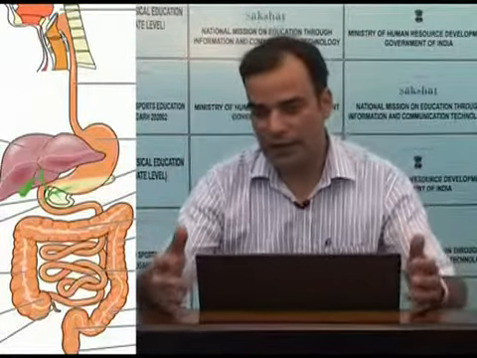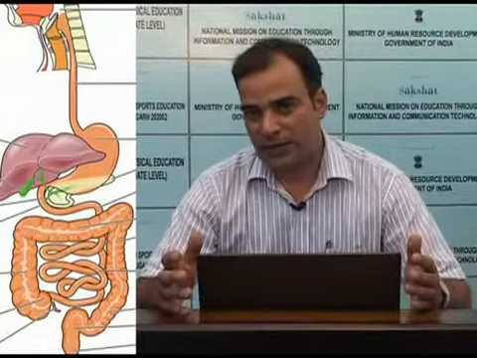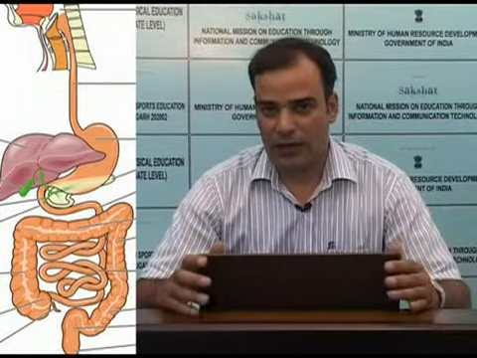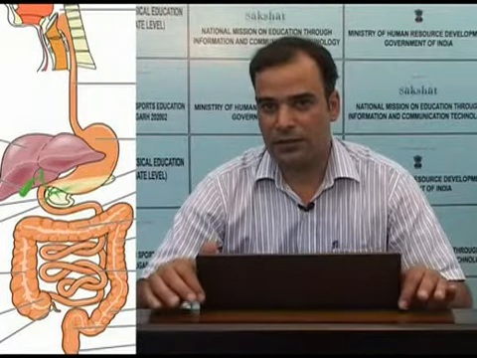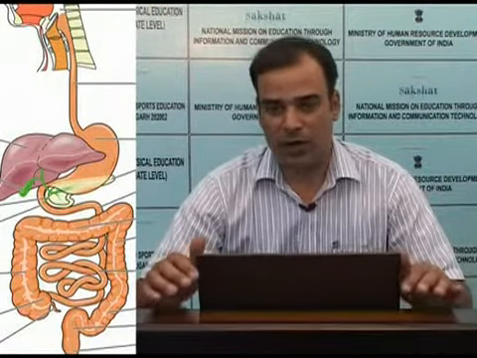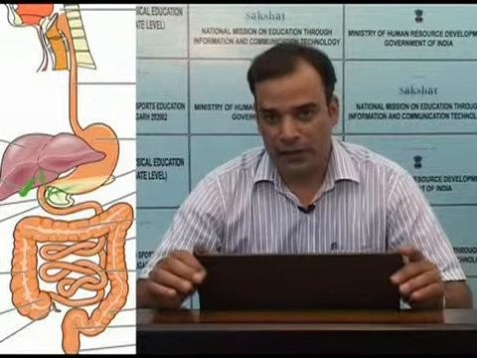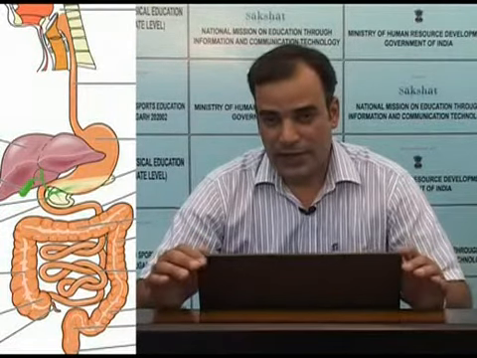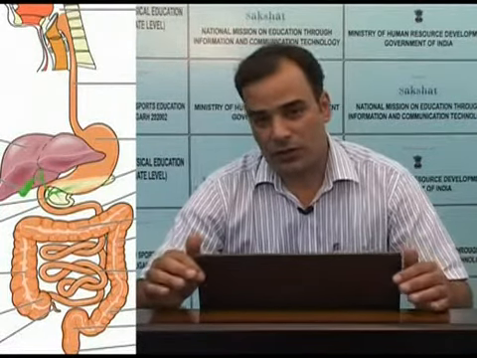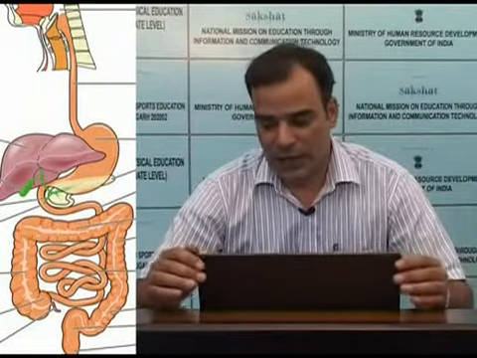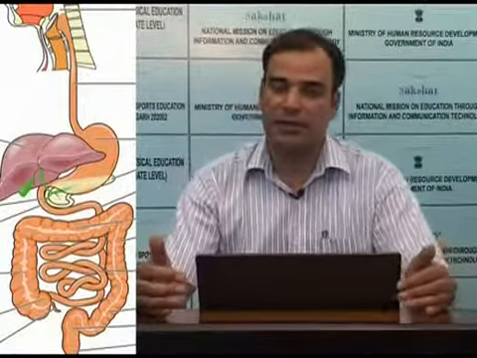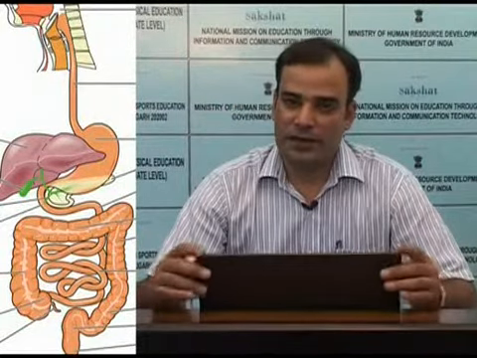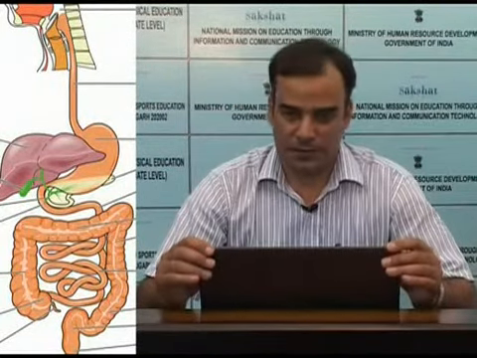And the nerve endings of both sympathetic and parasympathetic are interconnected with the intrinsic nervous supply of the GIT. As I said earlier, GIT can function of its own without the extrinsic supply.